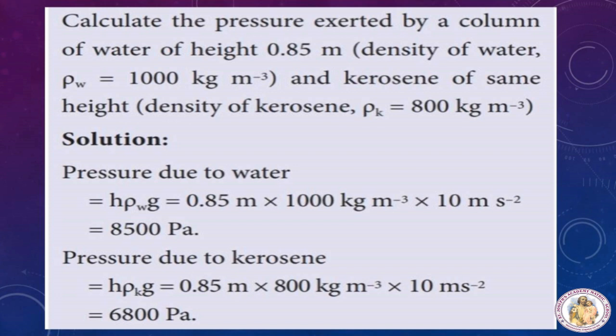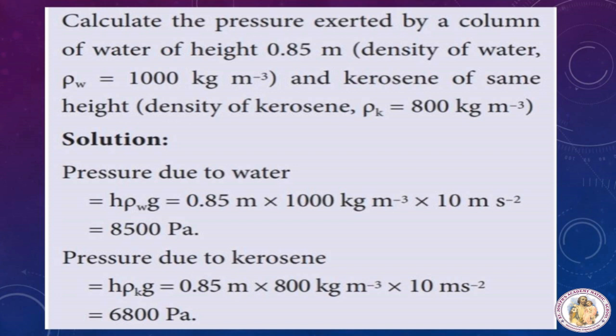Now we'll find out pressure due to kerosene. The same formula. So what is the height? 0.85 meter and 800 kilogram per meter cube into the same acceleration due to gravity. When you multiply these three values, we get 6800 Pascal. So pressure due to water is 8500 Pascal.